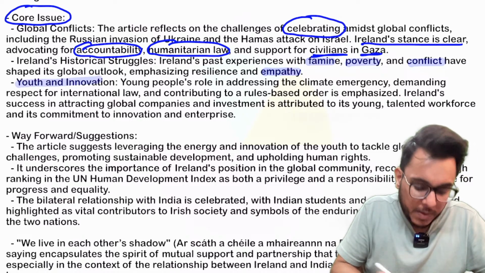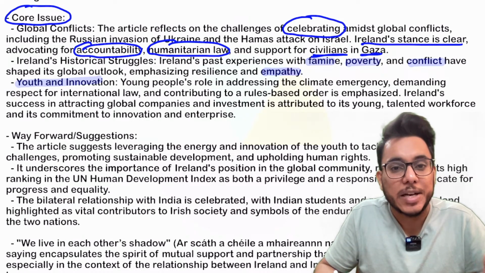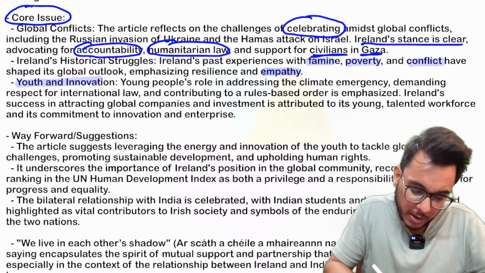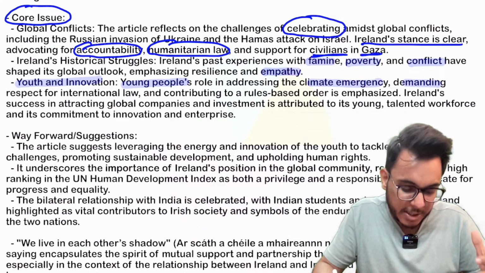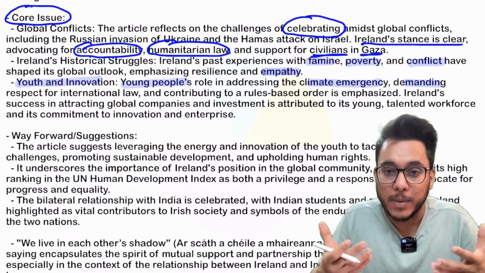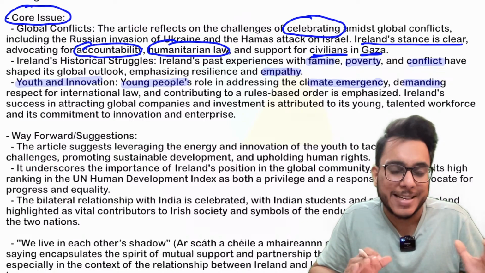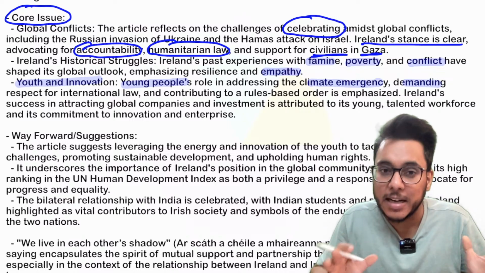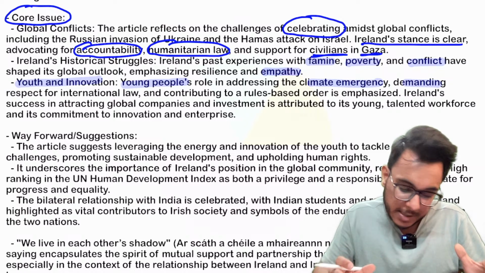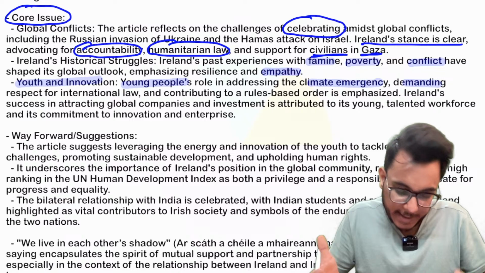Thirdly, the ambassador also writes that Ireland is really proud about the young people's role in addressing the climate emergency, climate change. Okay, young people's attitude towards international law, etc. Now, when we talk about India, guys, India has a young demography. The average age of people in India is 28 years. So these young people can be a very important force for any country.